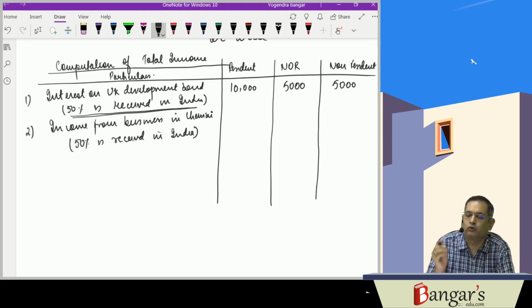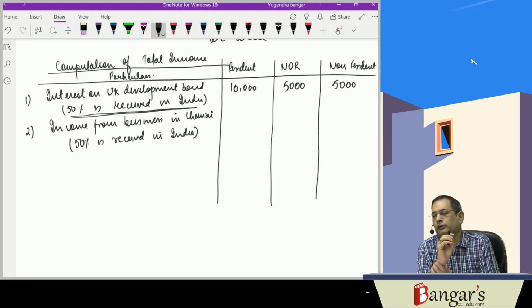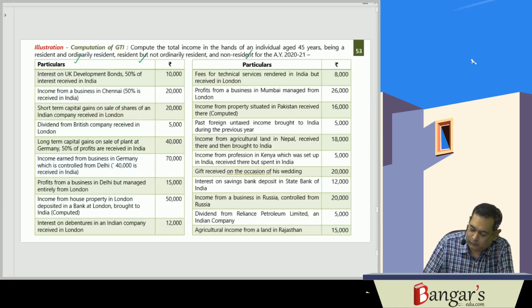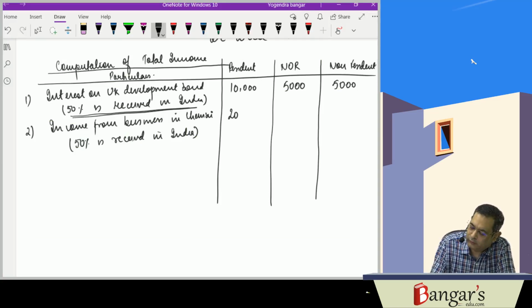Now, since the source of income is in India, since the business is carried on in Chennai, India, it will be taxable whether he is a resident, a NOR, or an NR, since income is deemed to accrue or arise in India. So the entire amount will be taxable in all the three cases. Why is it taxable? As income accrues and arises in India.